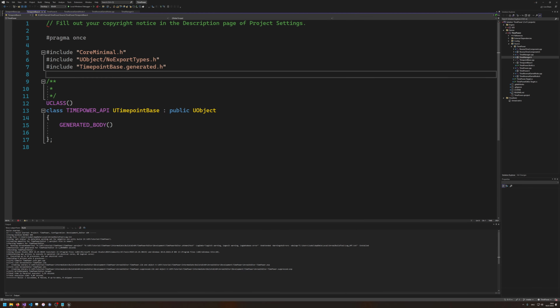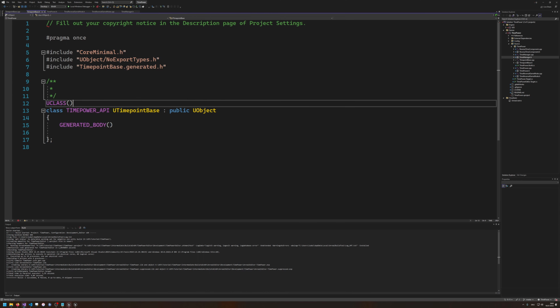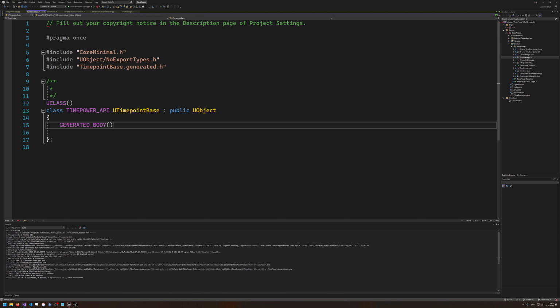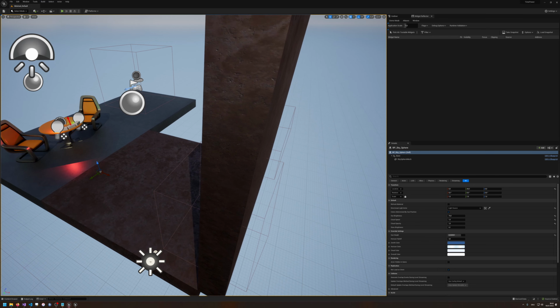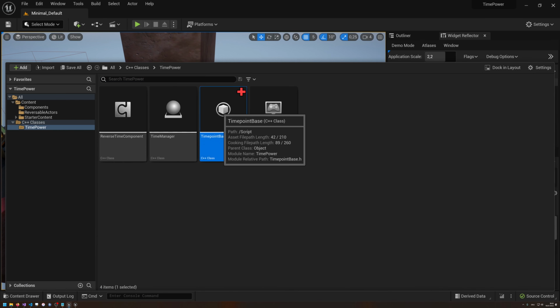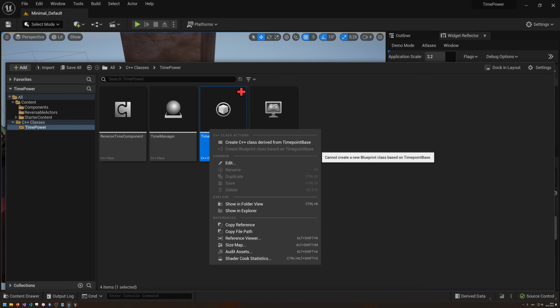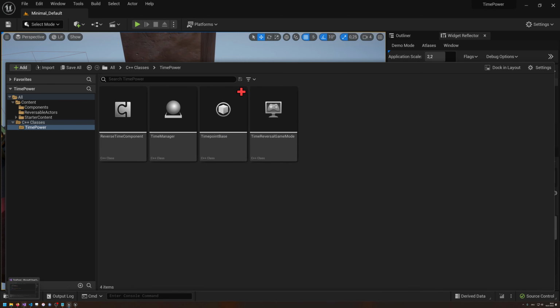Nice. Alright, so what does this class look like? It's not quite different than what we had before, just that we are not going from an actor, we're going from a new object. Now, how are we going to bring this in? If I now take a look at the engine, now I can actually zoom in, you would see that we have this timepoint base here, but if I right click this, create blueprint class based on timepoint base, we cannot select this. Why is that? Well, it's because the UCLASS does not allow this. We cannot create a blueprint on top of that because UCLASS does not allow that.